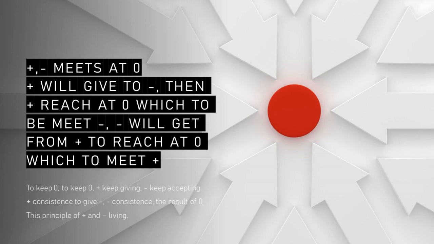Plus and minus meet at 0. Plus will give to minus. Then plus reaches 0, where it meets minus. Minus will get from plus to reach 0, where it meets plus. This is very simple. Plus meeting minus gives to minus. Minus meeting plus accepts from plus, then reaches 0.